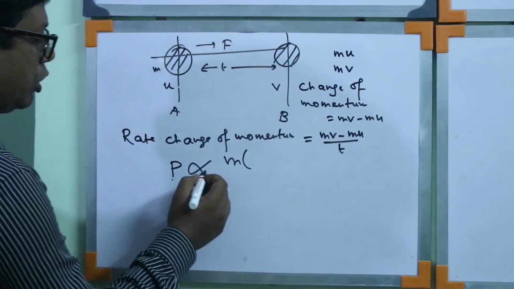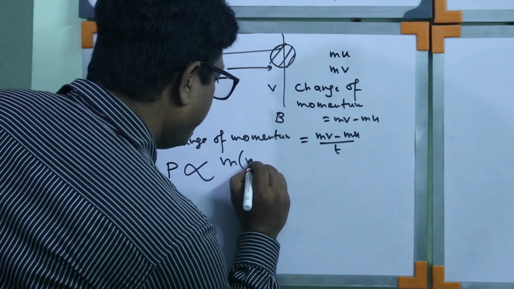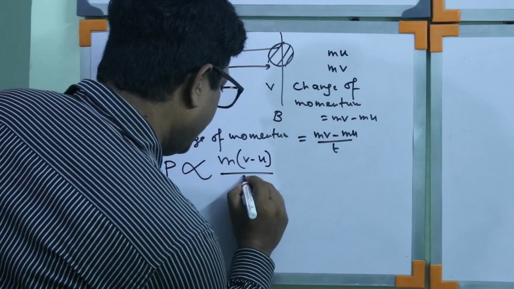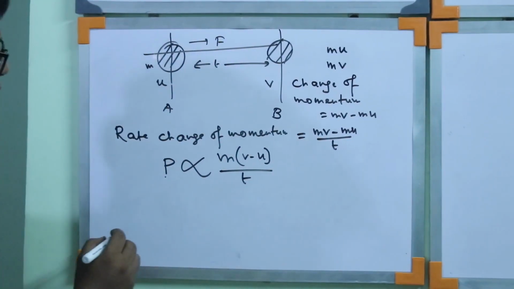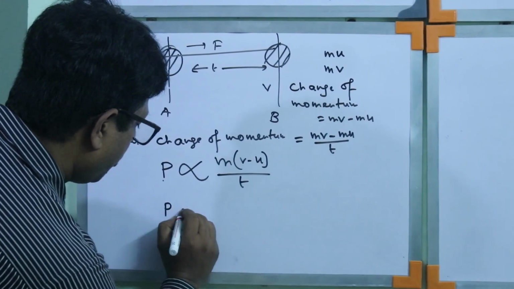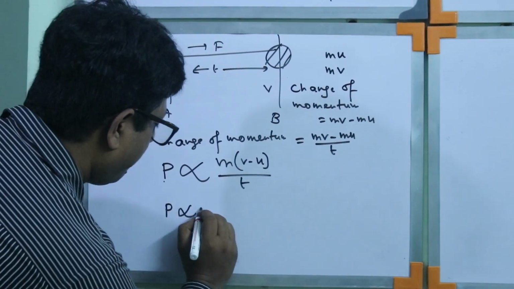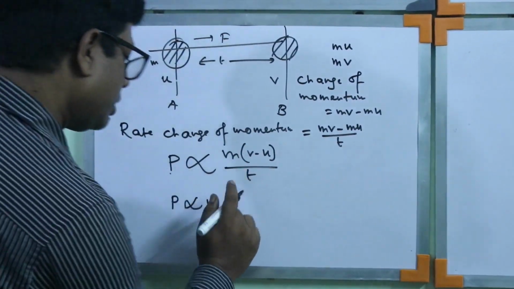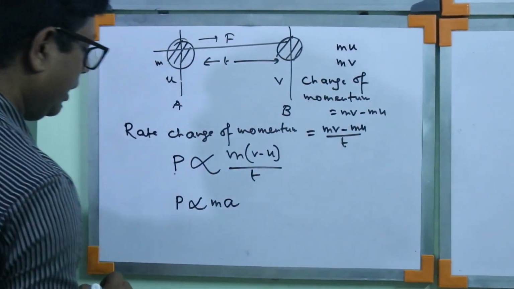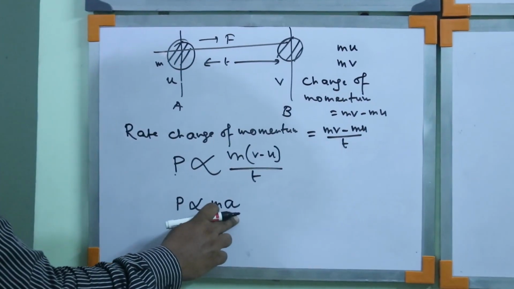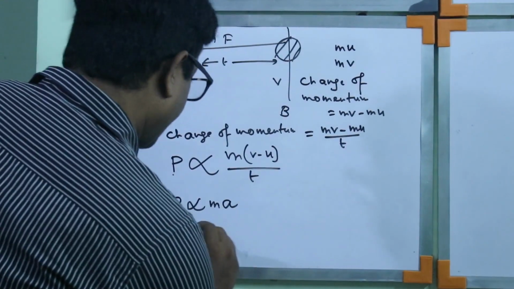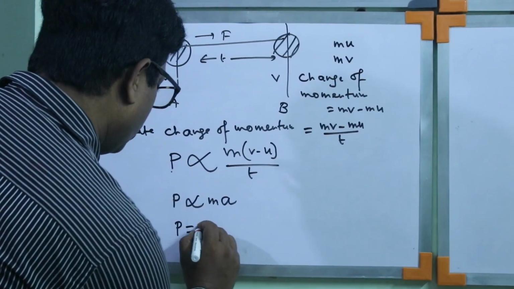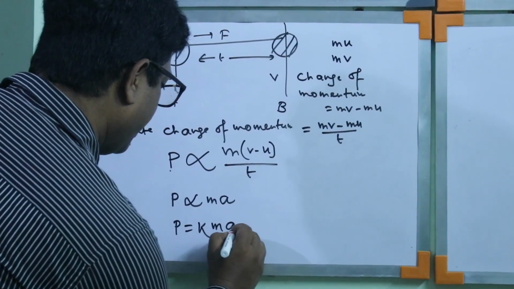So force F is proportional to m(v minus u) by t. So F is proportional to m times change of velocity with respect to time, this is called acceleration a. So F is proportional to ma. And we can write F is equal to kma.